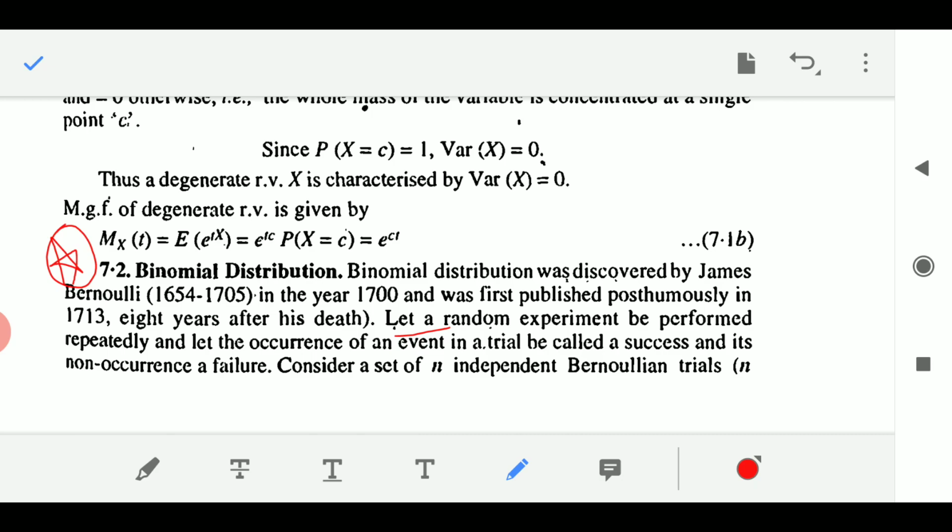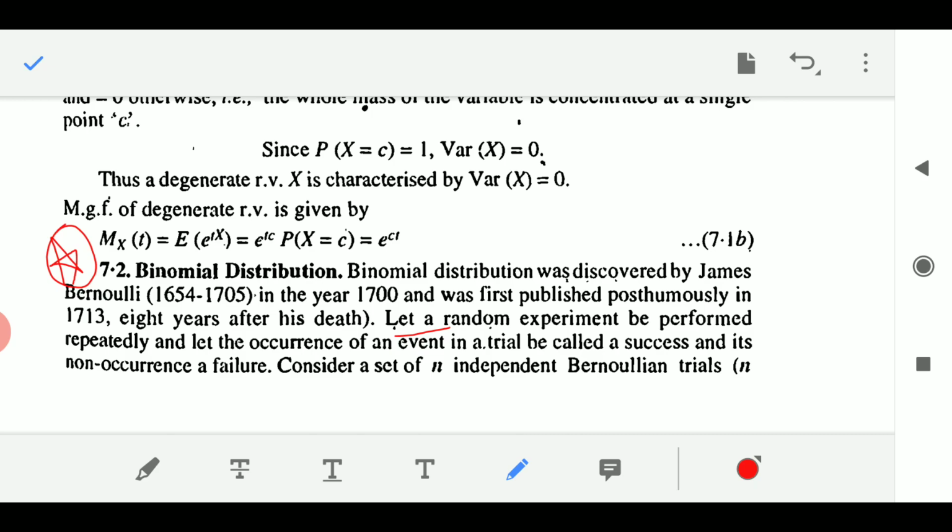A simple example of binomial distribution is tossing a coin several times. When I am tossing a coin, either head will come or tail will come. If I set head as a success, then obviously tail is a failure. Tossing a coin is an experiment where, if I set the occurrence as head, then coming head is success and not coming head, that means coming tail, is a failure.